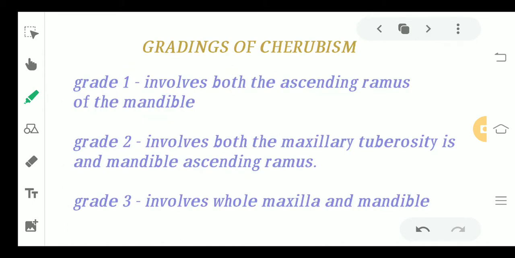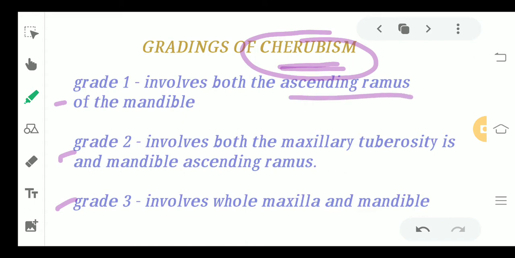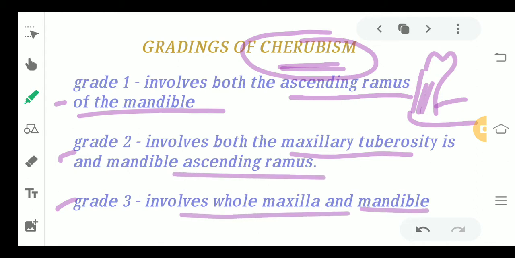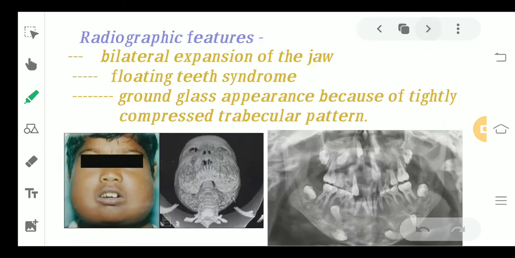Now the whole of cherubism has been divided into 3 grades, okay? Grade 1, 2 and 3. Grade 1 is only going to involve both sides of the ascending ramus of the mandible. So I hope you know what the ramus of the mandible is. This region is the ramus of the mandible. In grade 2, there will be involvement of both the maxillary tuberosity as well as the ascending ramus. In grade 3, the whole of the maxilla and the mandible is going to get involved.